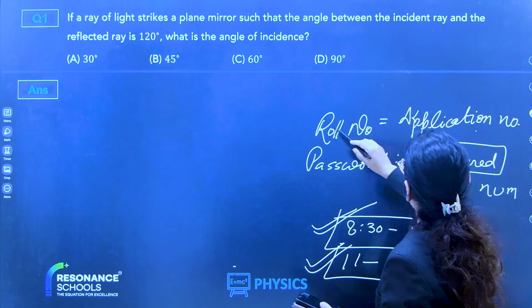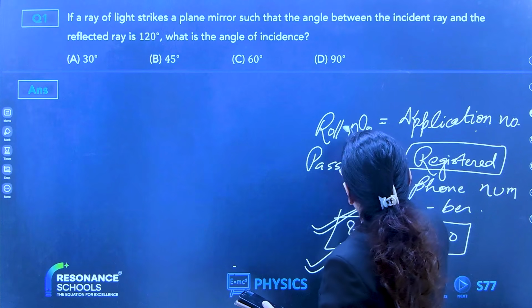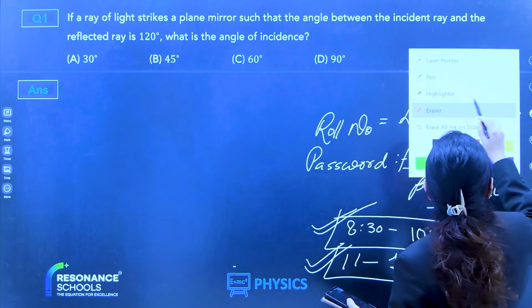Why this eraser is not working? Leave it.